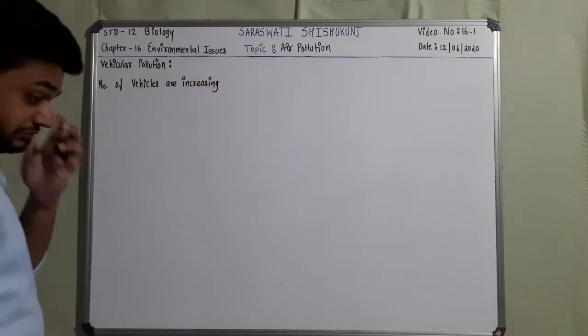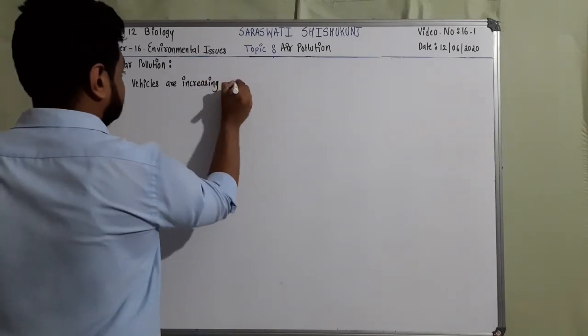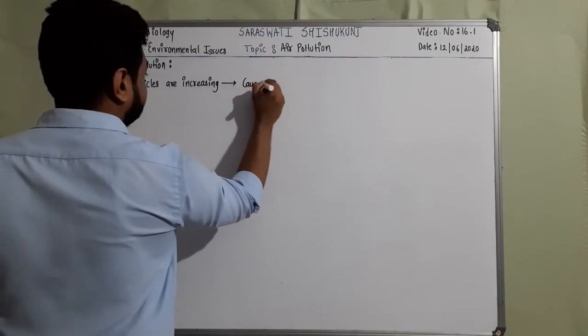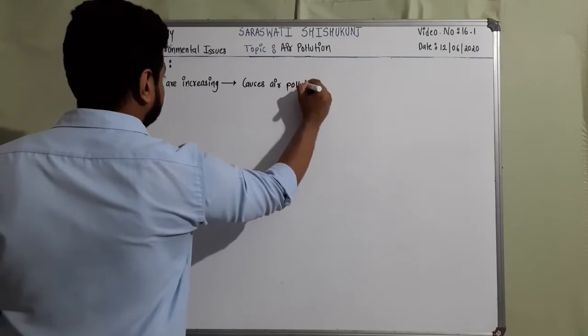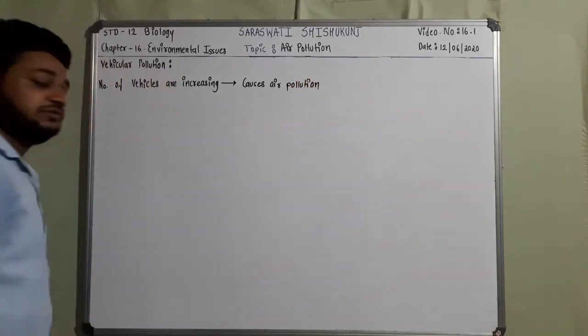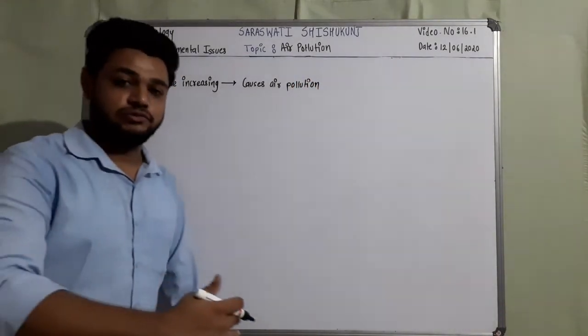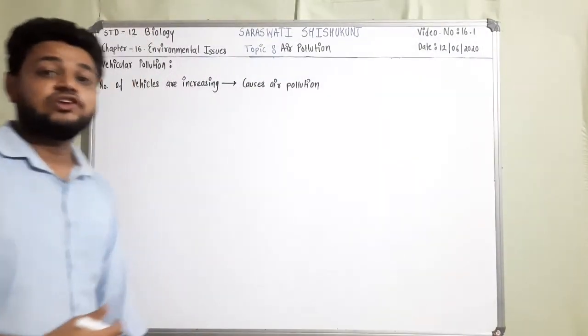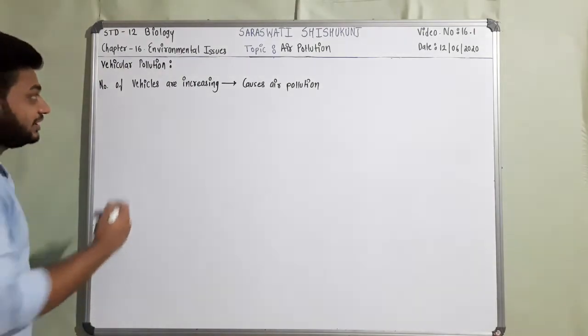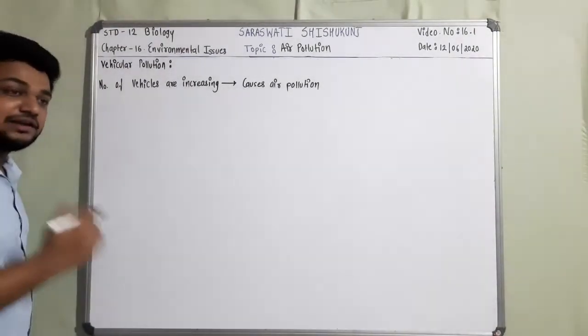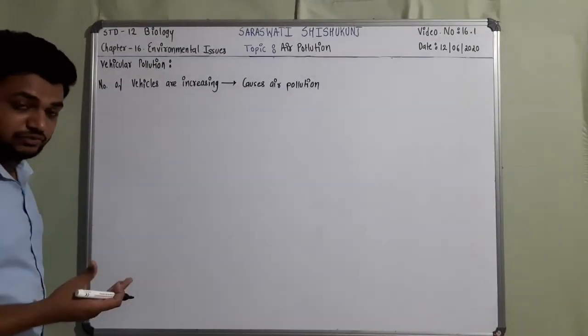Now what can be done to reduce air pollution? Because we don't want to halt growth or development, but we also need to check on the environment. So when vehicles increase, it causes air pollution.